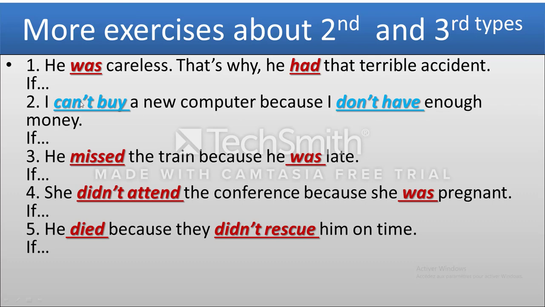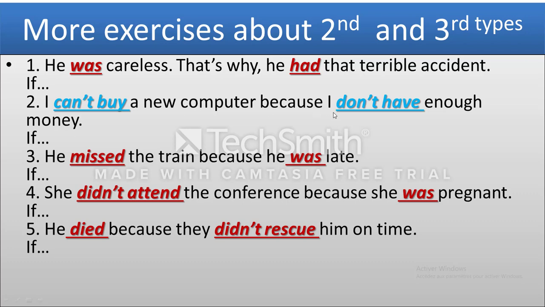Okay, so here, I can't buy a new computer because I don't have enough money. Look here, we have I can't, this is present. This is don't have, this is present. When we have present simple, we use the second type. You have just used the structure right now: if plus simple past, plus could or would or should, whenever you like, plus verb infinitive. So in order to distinguish between the second and the third depends on the verb that you have in your exam. Here we have present, second type. We have simple past, the third type. It's clear? Negative, positive, positive, negative.